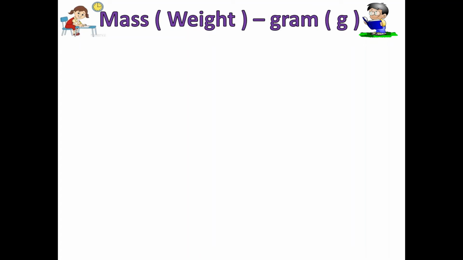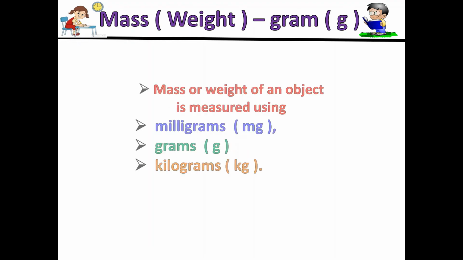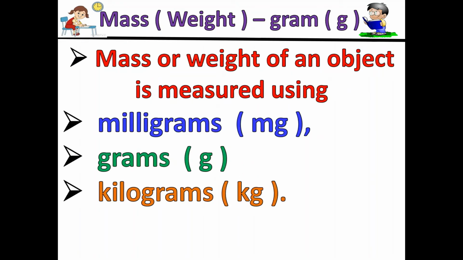Mass, weight, gram. Gram short form is g. This is our second topic now. Mass or weight of an object is measured using milligrams, grams and kilograms.